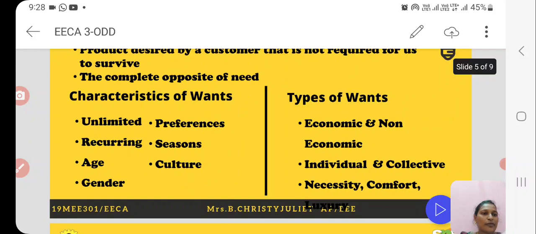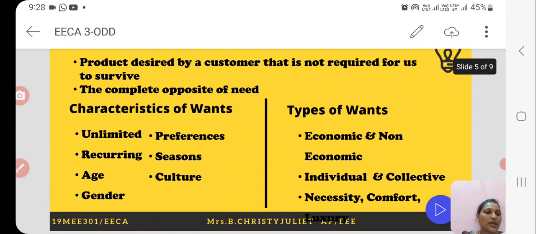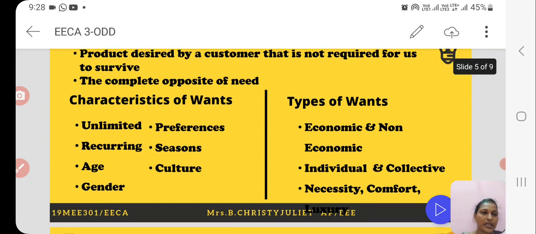The next type of want are individual and collective wants. As an individual, I want for a cycle. But in a railway station, there is a group of people who collectively want for a train to go to their office or go to a tourist spot, like that.